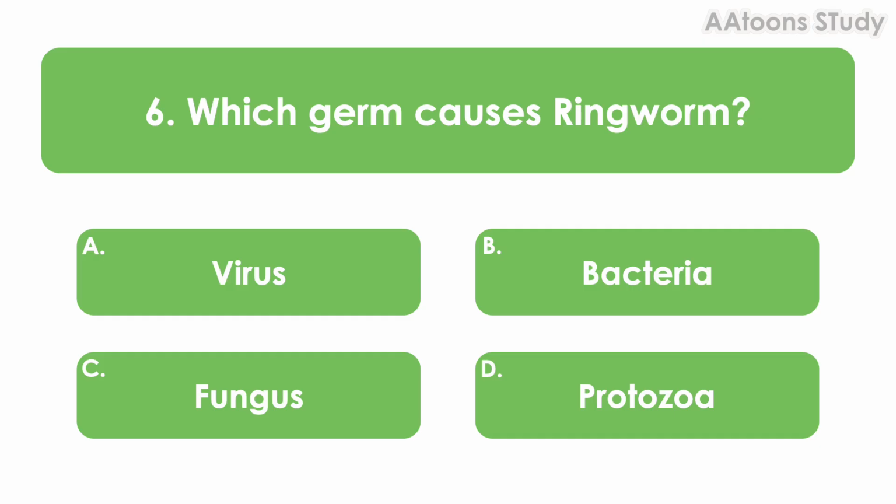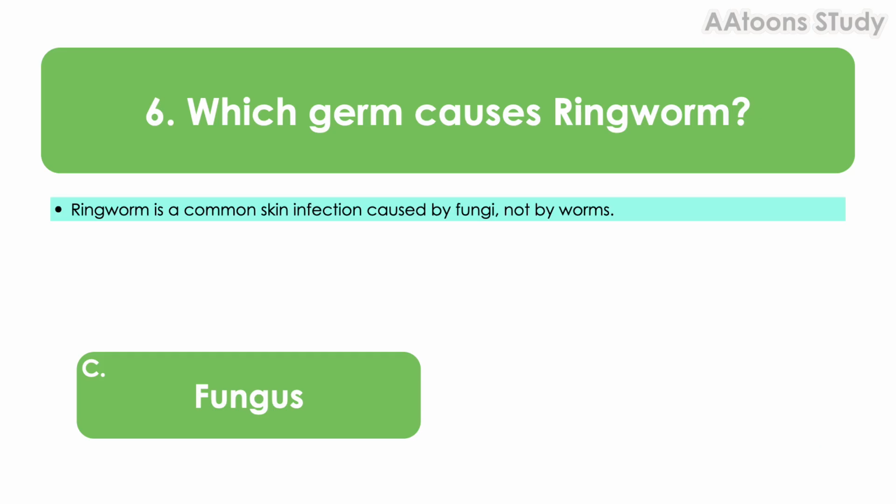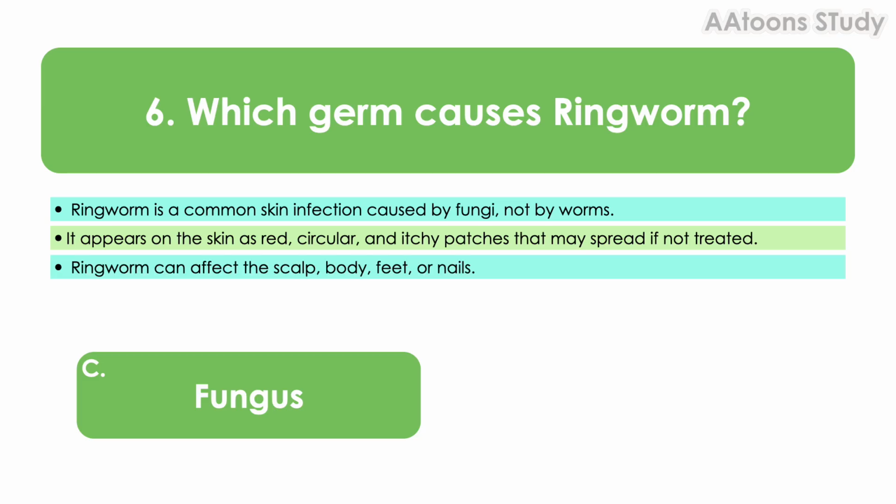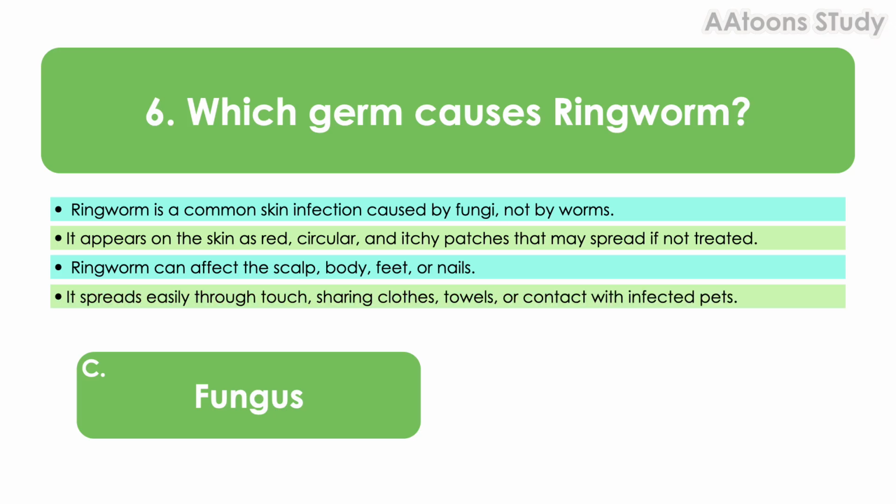Which germ causes ringworm? Fungus. Ringworm is a common skin infection caused by fungi. It appears on the skin as red, circular, and itchy patches that may spread if not treated. Ringworm can affect the scalp, body, feet, or nails. It spreads easily through touch, sharing clothes, towels, or contact with infected pets.